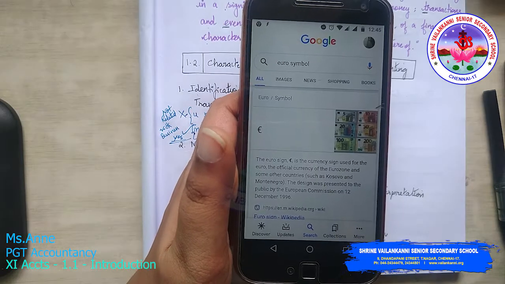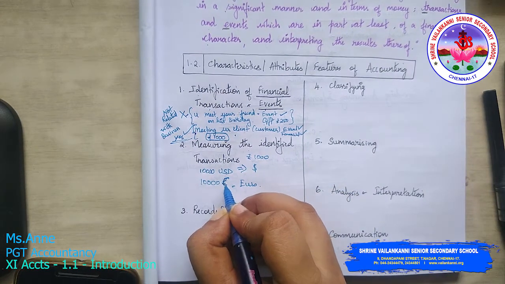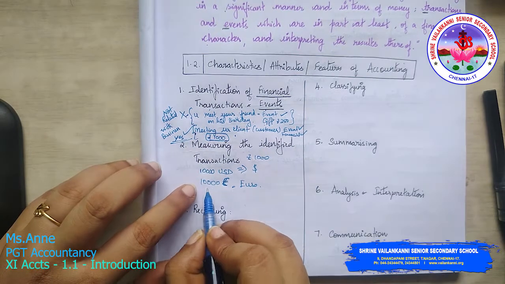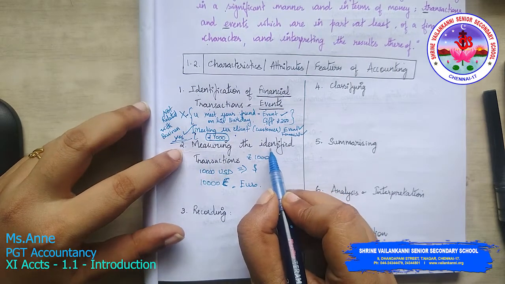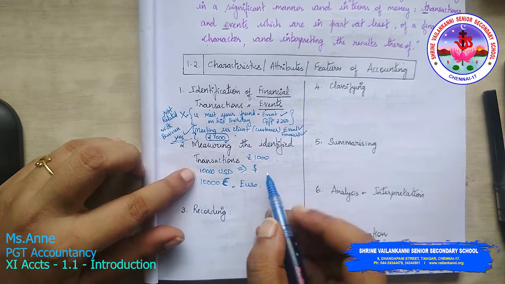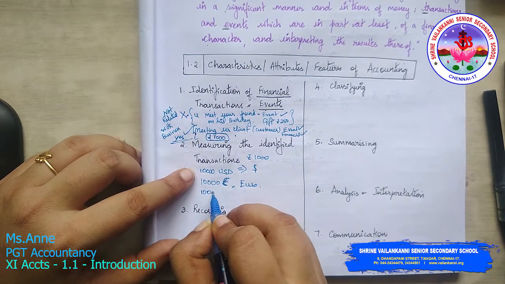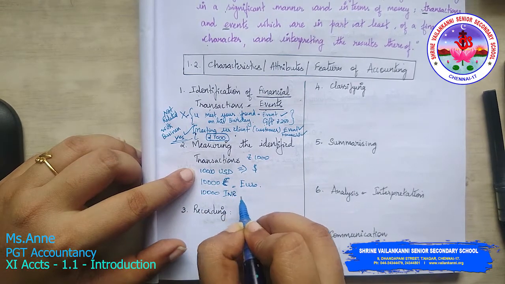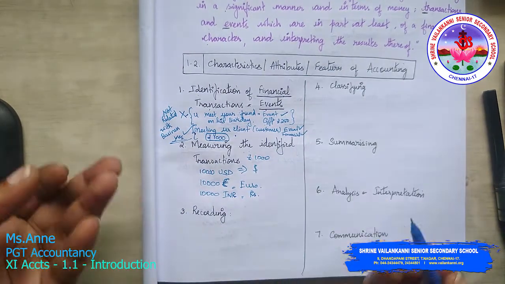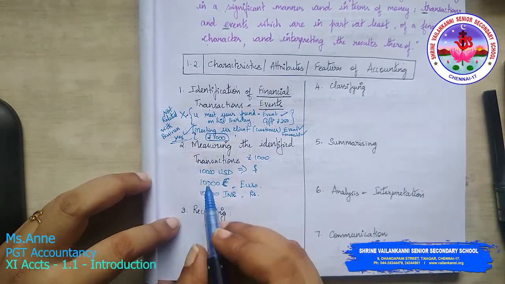This is a euro symbol. So you are measuring the identified transactions, 10,000 US dollars, 10,000 euros, or 10,000 INR. What is INR? Rupees. So there are various foreign currencies you may have, but what you are measuring with is very important.